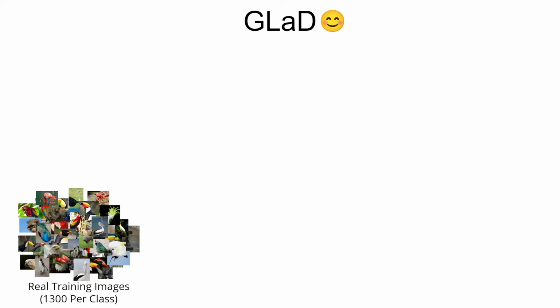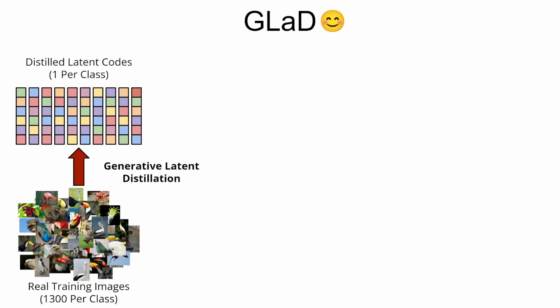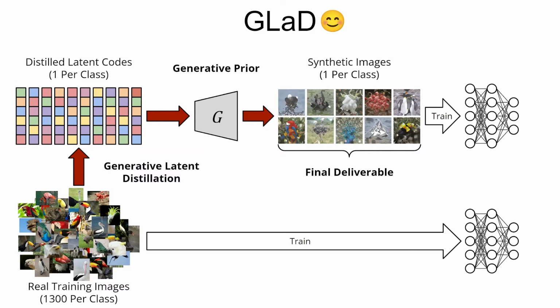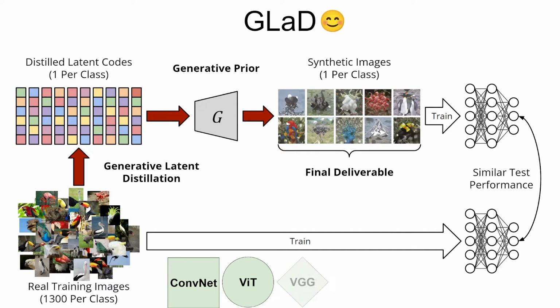To combat this overfitting, we propose GLAD, or Generative Latent Distillation. Given a dataset of real images, we optimize a set of latent codes rather than pixels. When these latent codes are fed through a generative model, we obtain a much more generalizable set of synthetic images. When training a network from scratch on these synthetic images, we achieve similar test performance not only on the baseline architecture, but also on as of yet unseen architectures.